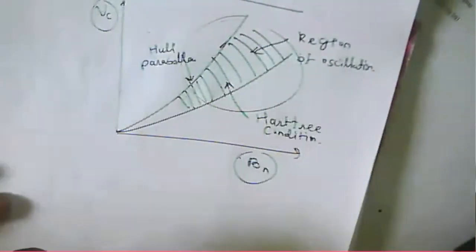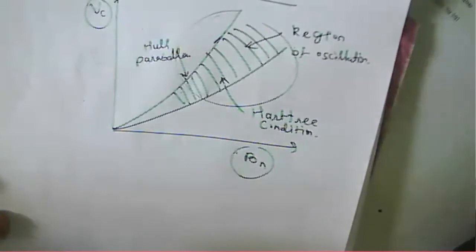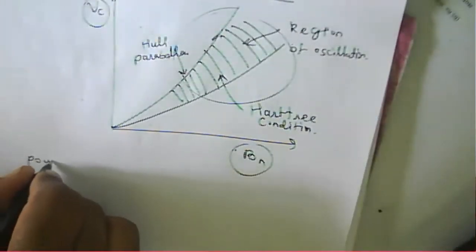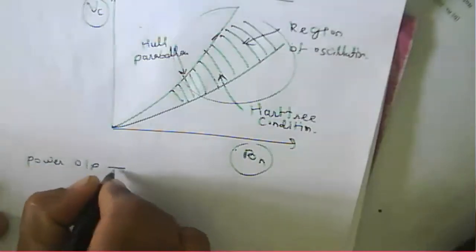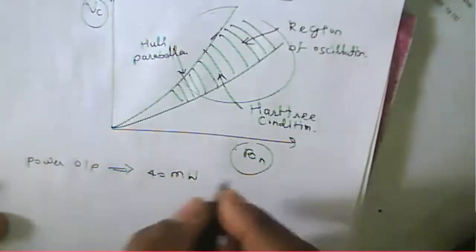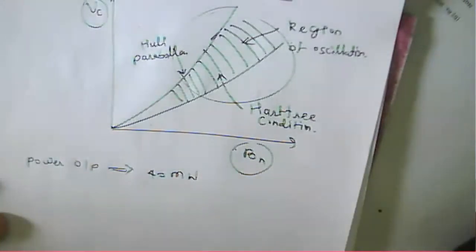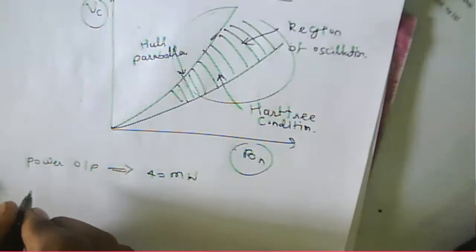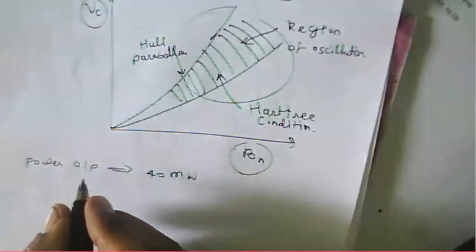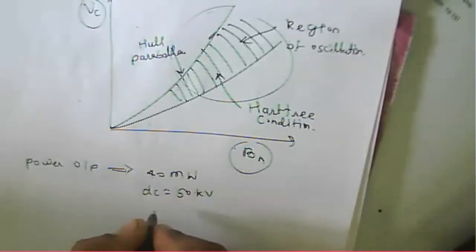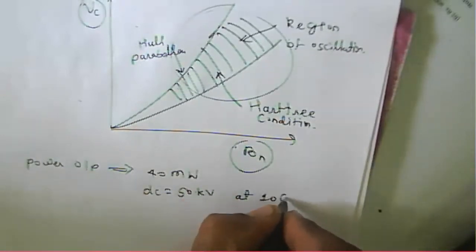Whatever the magnetron will be, the power output for a given magnetron is up to 40 megawatt, at a DC voltage of 50 kilovolt and up to 10 gigahertz.